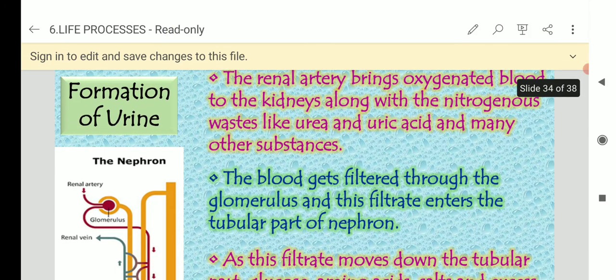Okay, so renal artery brings oxygenated blood to the kidney, along with the nitrogenous waste like urea and uric acid and many other substances. These are the nitrogenous wastes. Okay, urine ಅಲ್ಲಿ ಏನೇನಿರುತ್ತೆ, nitrogenous wastes ಅಂತ.